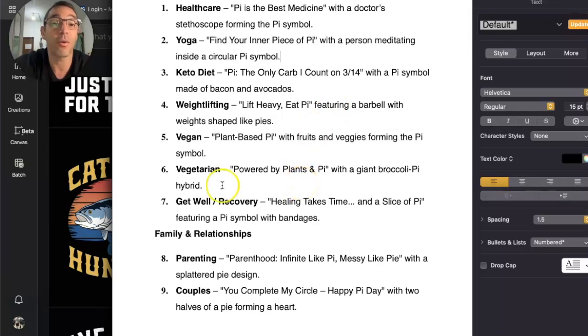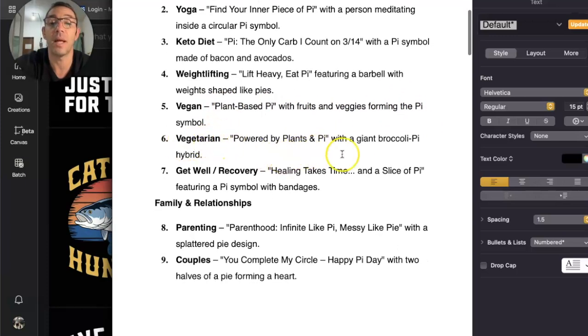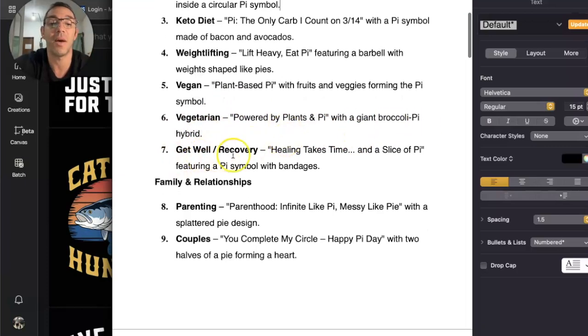Next one takes Pi Day, cross-niched with people who are vegan: plant-based pie with fruits and veggies forming the Pi symbol. That could be a good graphic design one. Vegetarian: "Powered by plants and pie," with a giant broccoli pie hybrid. And then number 7, get well recovery: "Healing takes time, and a slice of pie," featuring a Pi symbol and bandages.